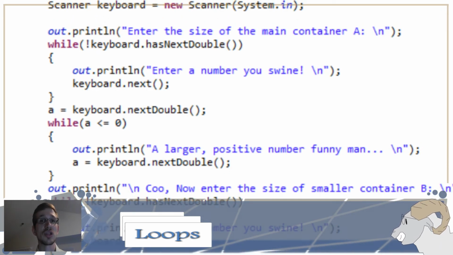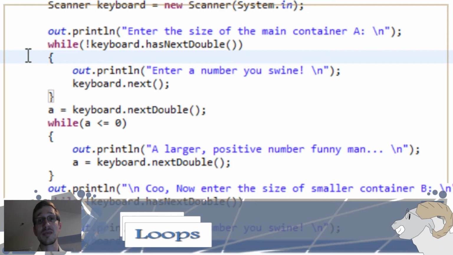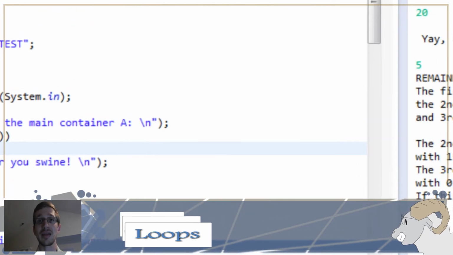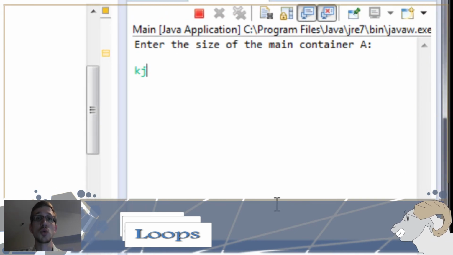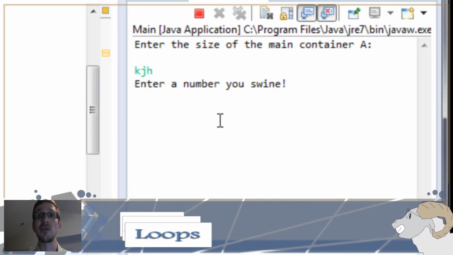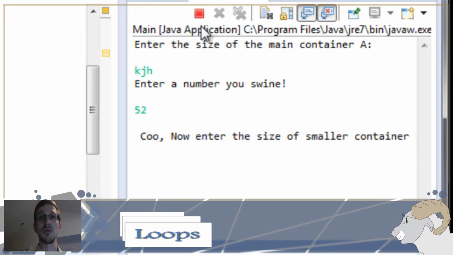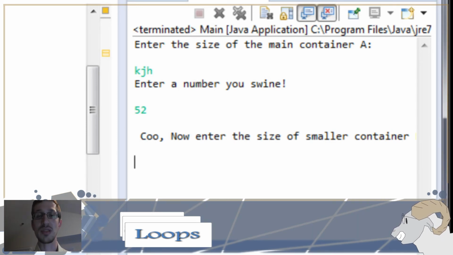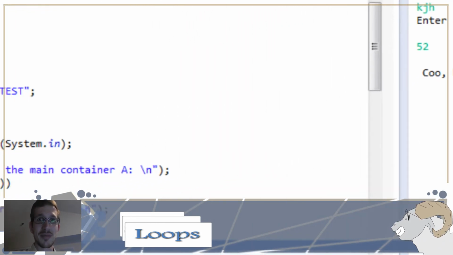So for instance, this check is saying, is it a double? If I type like ABC in there, it will keep it between these two parentheses. So until I type a number, I'm not getting to the next thing. It's going to keep outputting that statement. That way I can check to make sure that I'm staying within the confines of what I'm trying to do with the variable. I want numbers. This makes sure I get numbers and I don't get a bunch of jargon like, you know, ABC or splunge or a giant ampersand.